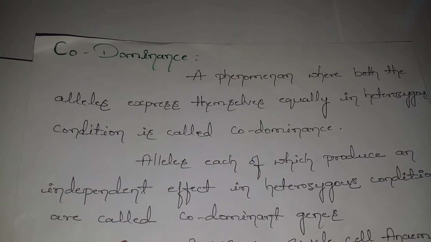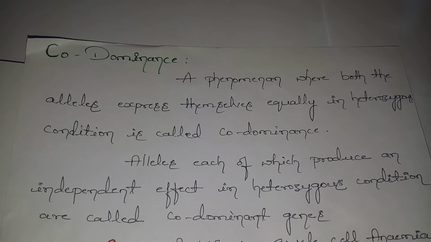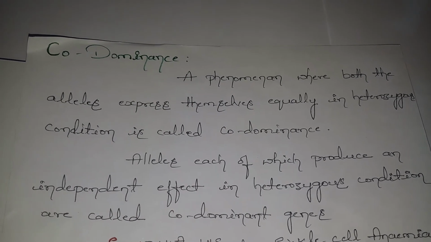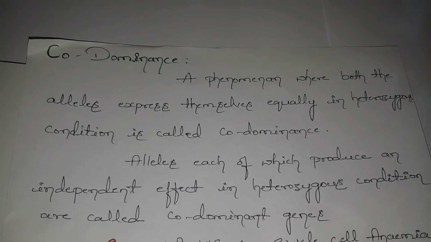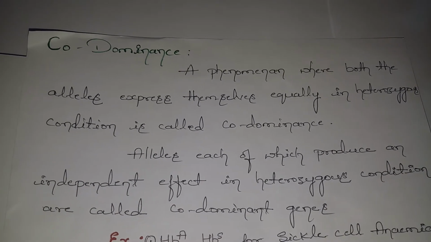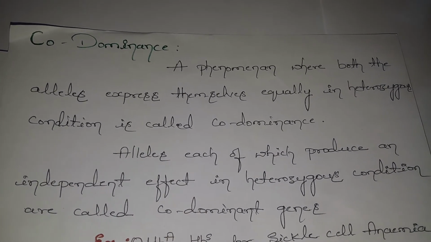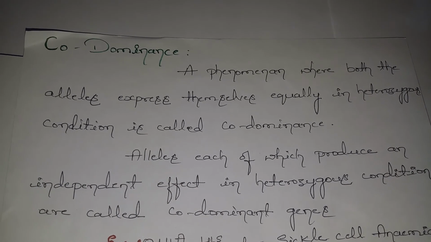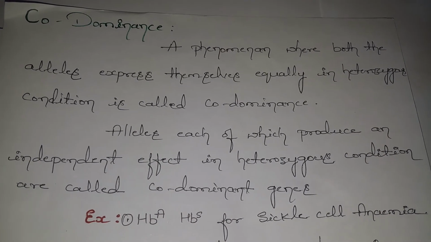Alleles are nothing but the character-carrying agents. Alleles, each of which produces an independent effect in the heterozygous condition, are called codominant genes. Alleles are the pair of genes which carry the character from the parental generation to the offspring generation. So whatever alleles carry these characters and produce the independent effect in the heterozygous condition are called codominant genes. The best example seen in nature is the genes HbA and HbS for sickle cell anemia.